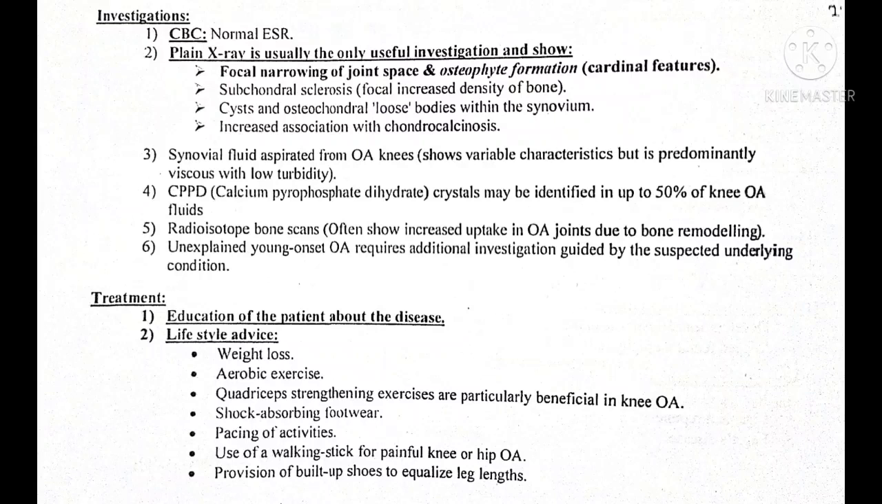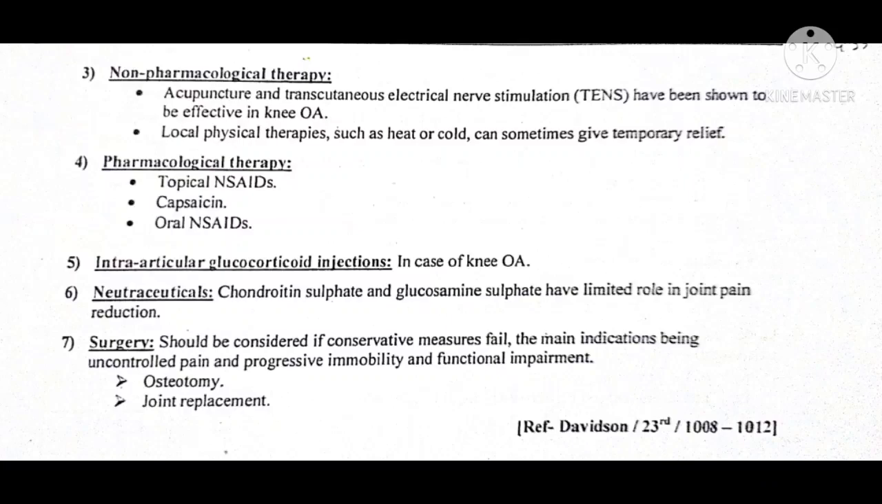Then the patient can use a walking stick for painful knee or hip osteoarthritis. We have to provide built-up shoes to equalize leg lengths. Non-pharmacological therapy such as acupuncture and transcutaneous electrical nerve stimulation (TENS) have been shown to be effective in knee osteoarthritis. Local physical therapies such as heat or cold can sometimes give temporary relief.